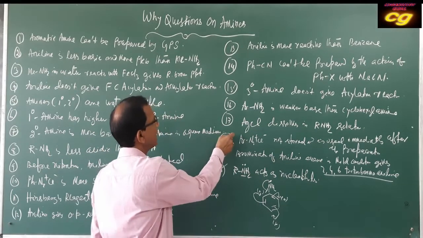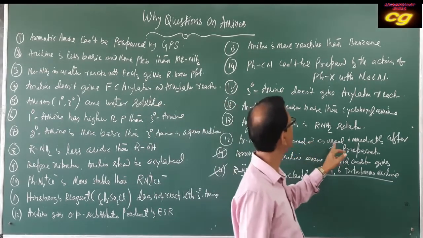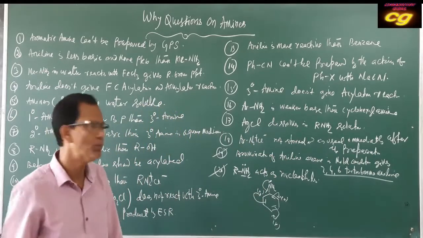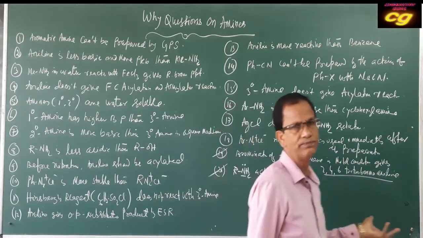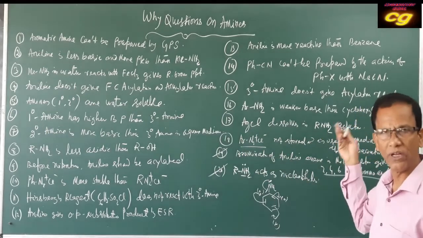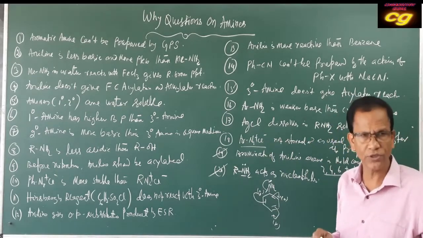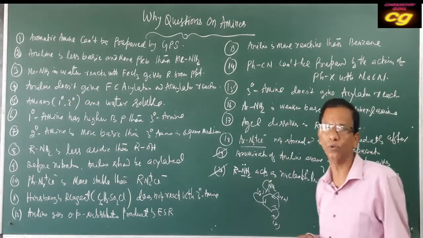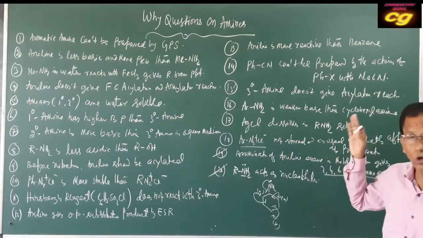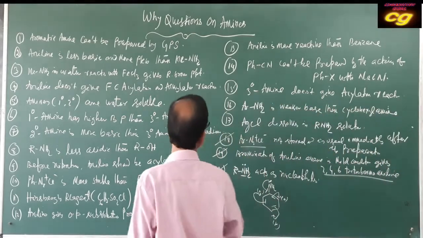Then question number 18: diazonium salt is not stored and is used immediately after preparation. That means it should not be stored because it decomposes at higher temperature. At room temperature it decomposes. Although it is stable compared to aliphatic diazonium salts, it decomposes at temperatures higher than room temperature. At ordinary temperature, room temperature, it also decomposes. That's why it should not be stored because it decomposes at higher temperature. This is the answer.